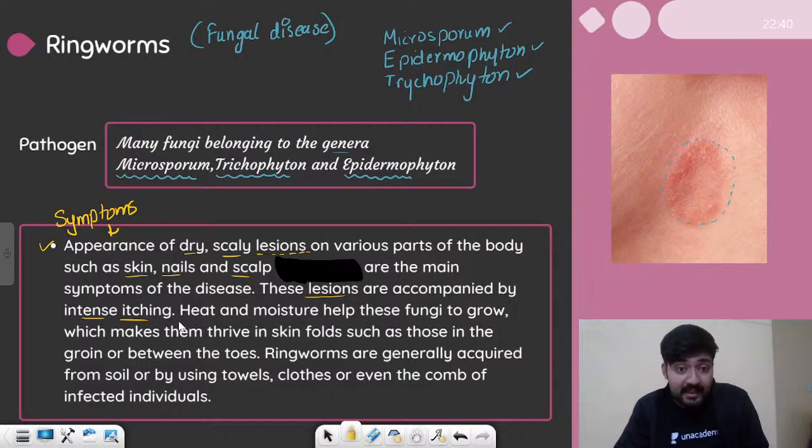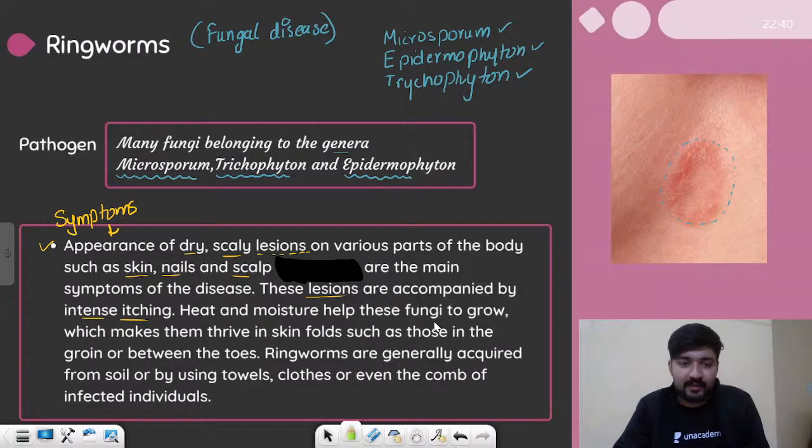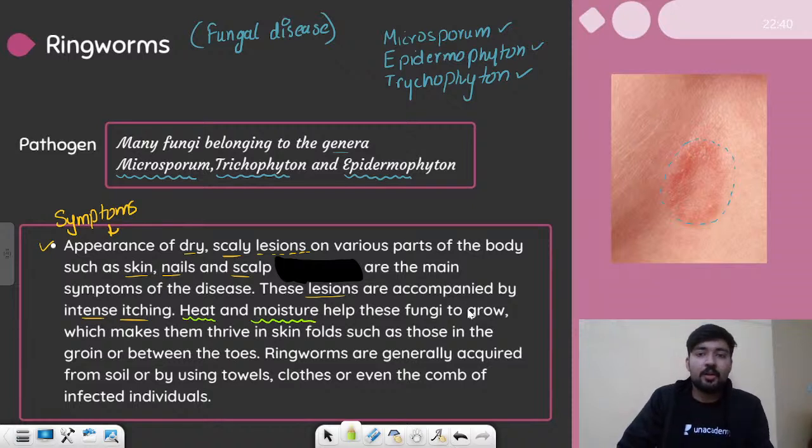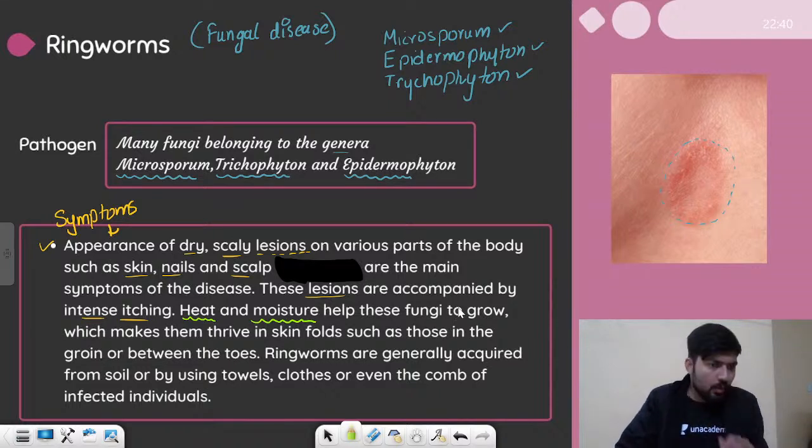Now, heat and moisture help these fungi to grow. It is a common feature of fungi that they love high temperature and high moisture to grow. So heat and moisture can help these fungi to grow, and that is why ringworm is mainly caused in the regions where there is a lot of heat. Axial regions of the body, in the groin regions, in between the toes.